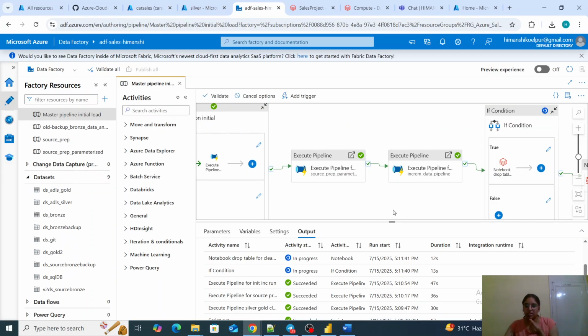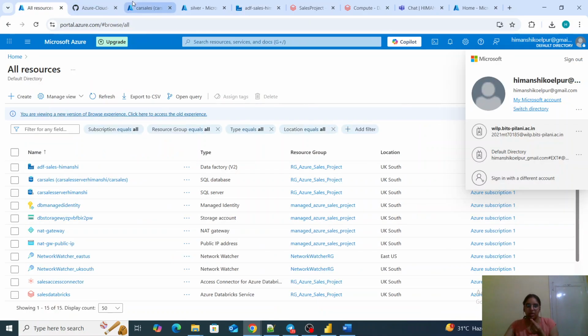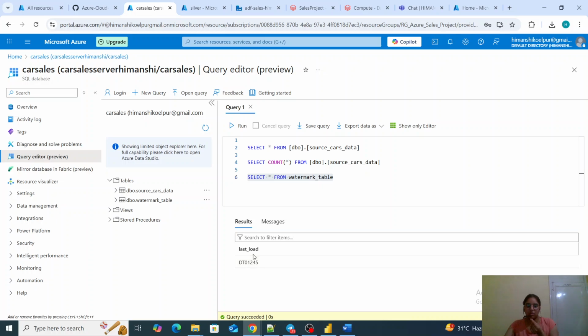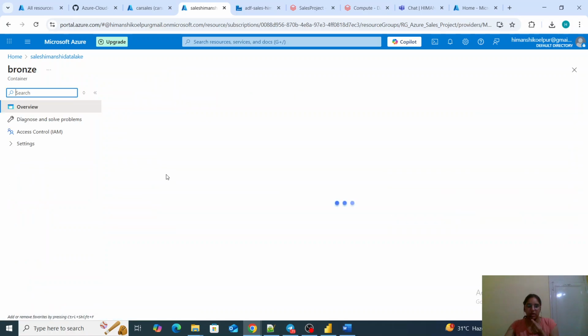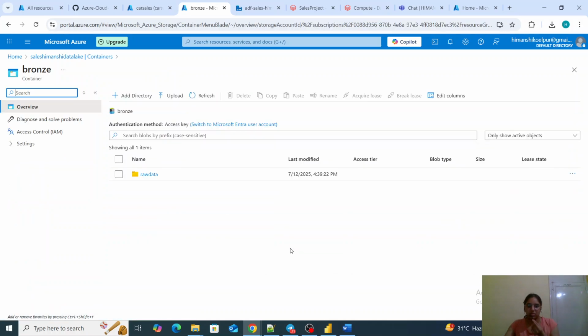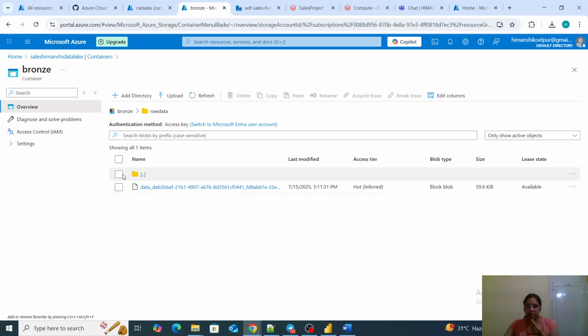If you see the watermark value, it is also updated. So updated means the second pipeline is also successful. This pipeline is successful. This pipeline is successful. That's why we have our watermark value. Watermark value is updated to 4.5. And if I go to the bronze layer, we should have that data over here, because watermark value is updated after we get our data in bronze layer data lake.